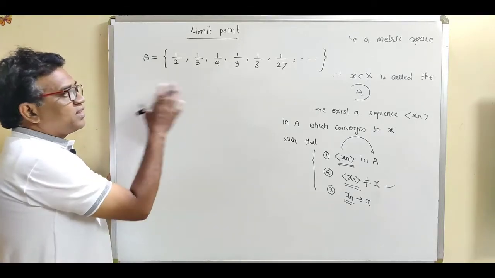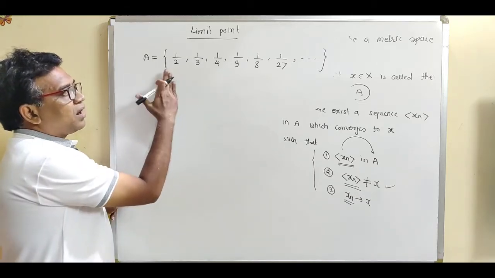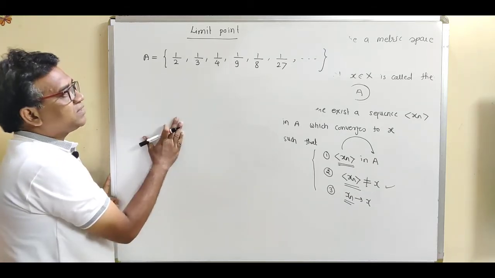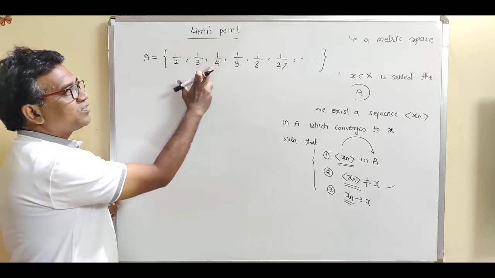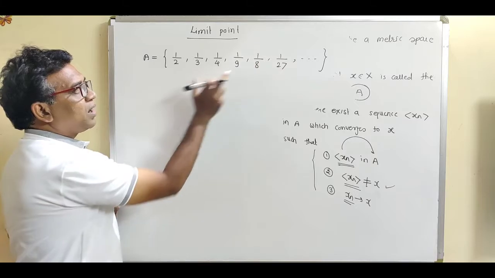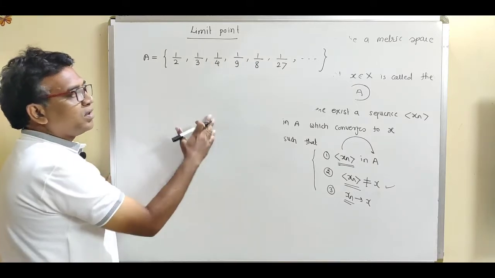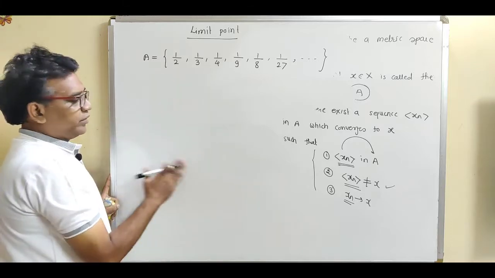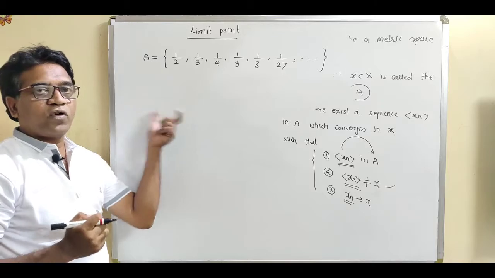Now see, if we observe the given set, this is the alternating power of 2 and 3. This is 2 raised to 1, this is 2 squared, this is 2 cubed. And what is the next term? 3 raised to 1, 3 squared, 3 cubed and so on. So this is the alternating power of 2 and 3. Now we want to find out the limit point for this set.